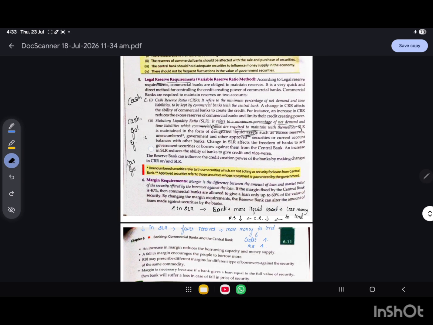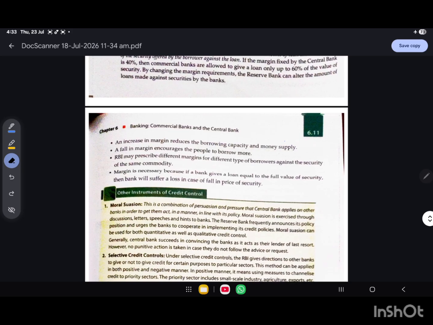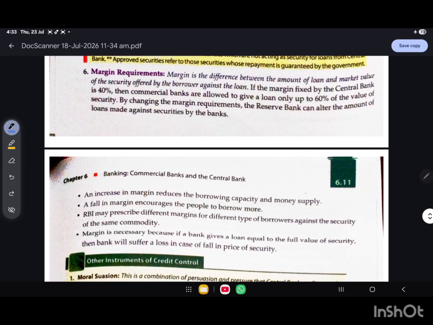Okay, so the next topic is margin requirements. So what is this margin requirement? Margin requirement is the difference between the amount of loan and the market value of the security offered by the borrower against the loan.